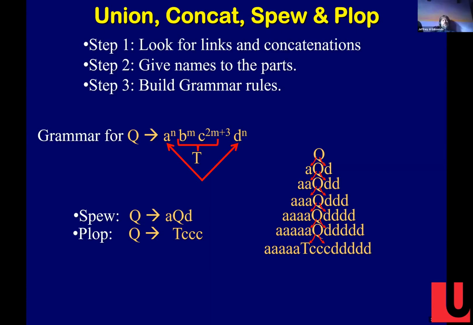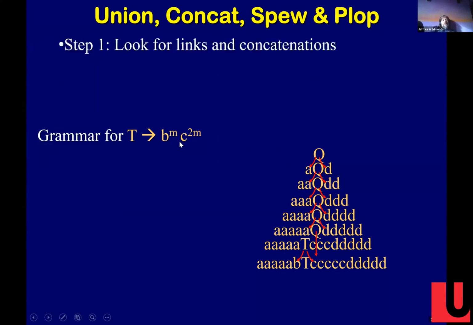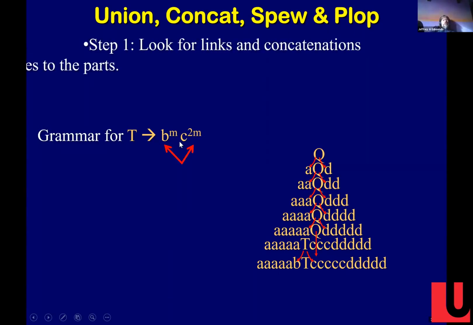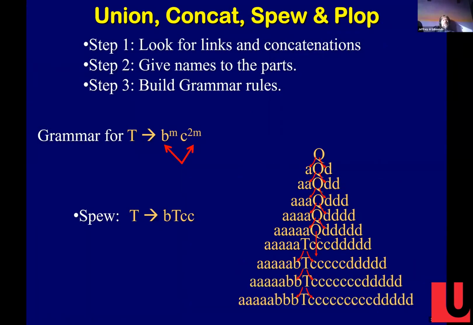Never noticed that before. All right, so now we want to know, okay, this is great, but what's a T now? All right, so we recurse and say, what's a T? Well, we look for links, and those two things are linked together, right? So what's a T? Well, it starts with the B, and for every B it starts with, it has to end with the CC. So a T is a B followed by a T followed by a CC, right? And then those can spew out.